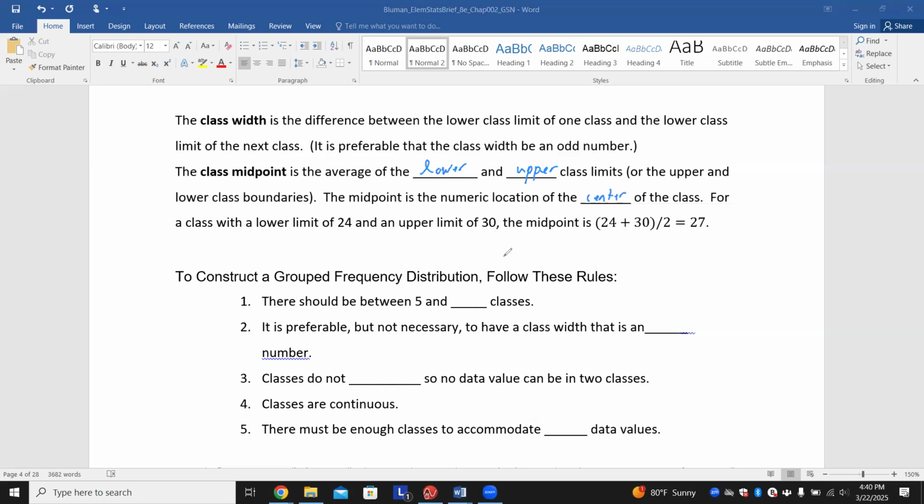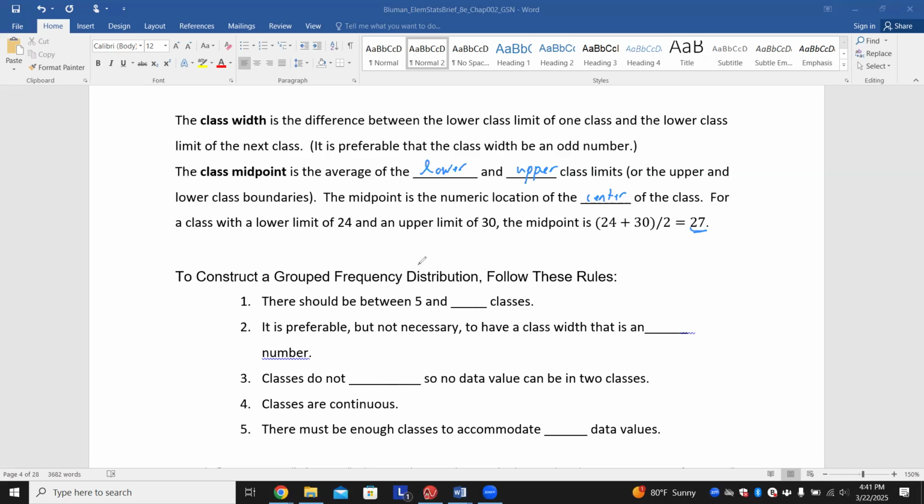So what I would be looking for is the number between 30 and 41, which would be 35 and a half, right? Because that would be 5 and a half. Yep, so 35 and a half would be the center of the class range. For a class with a lower limit of 24 and an upper limit of 30, you would just add the two and divide by 2. So we see 27 would be the center of the data. Again, that's just trying to find the midpoint of a class range.